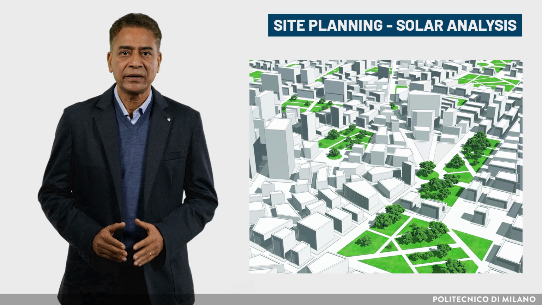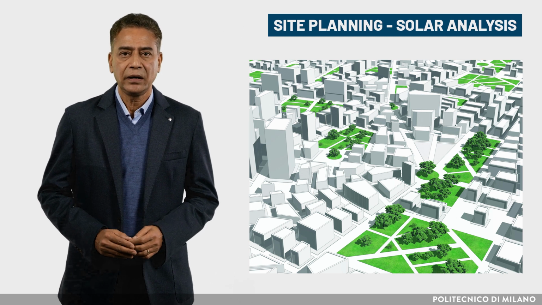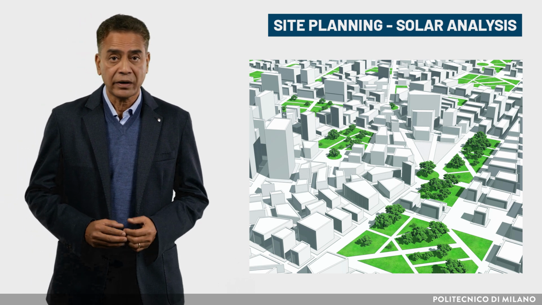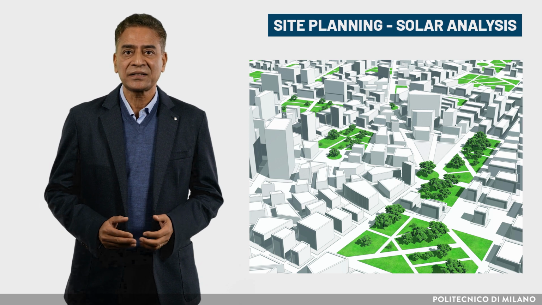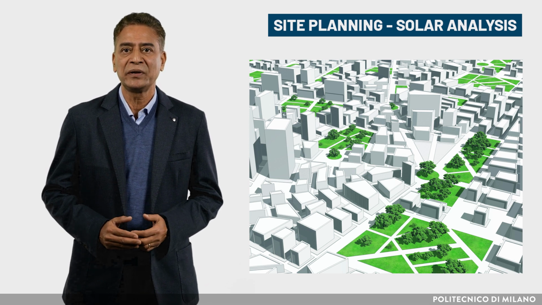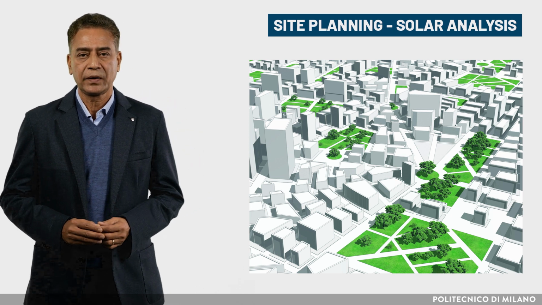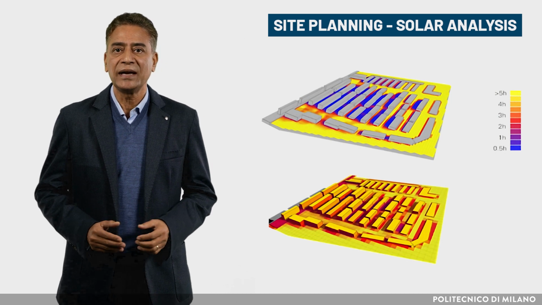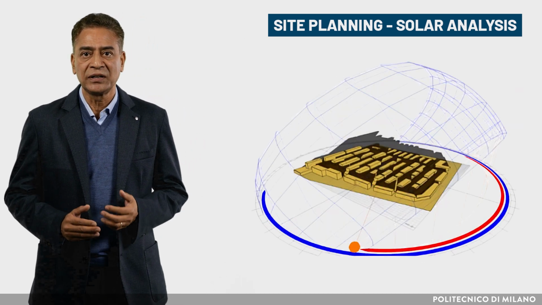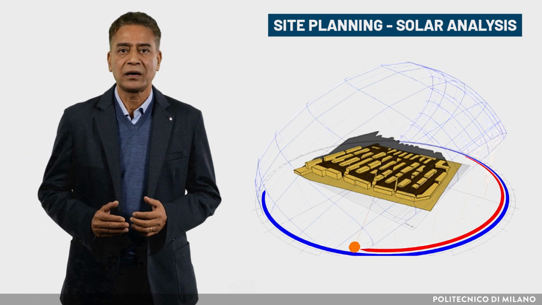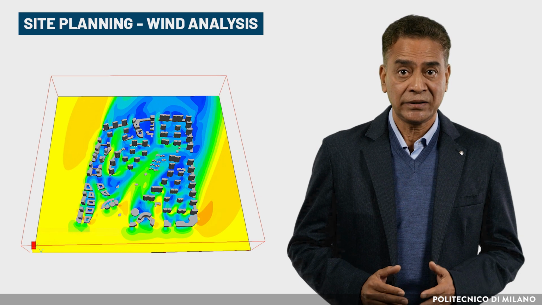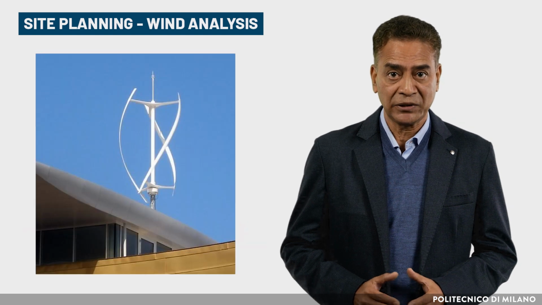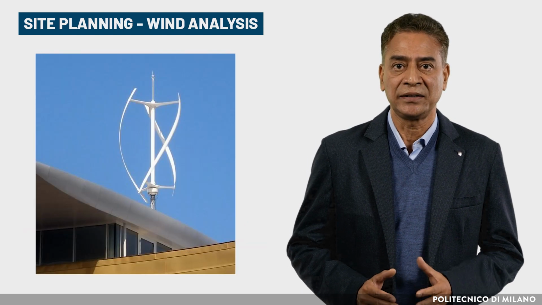Sustainable site planning begins with an assessment of the building site in terms of its capability to provide natural resources such as light, air, and water, and the extent to which the existing natural systems will be required to support the new development. Solar analysis is pivotal to exploit winter solar gains, to design solar shading systems, and to convert solar energy into useful electricity and thermal energy. Wind analysis is pivotal to assess natural ventilation potential, outdoor comfort, and the possibility to produce renewable electricity.